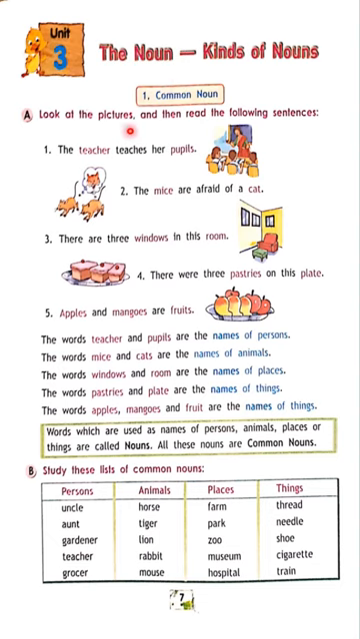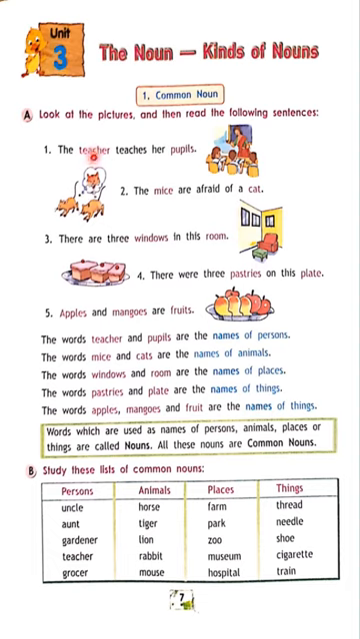Look at the pictures and then read the following sentences. The teacher teaches her pupils. Here teacher and pupils are given in red color. Second sentence, the mice are afraid of a cat. Third one, there are 3 windows in this room. Fourth one, there are 3 pastries on this plate. Fifth one, apples and mangoes are fruits.